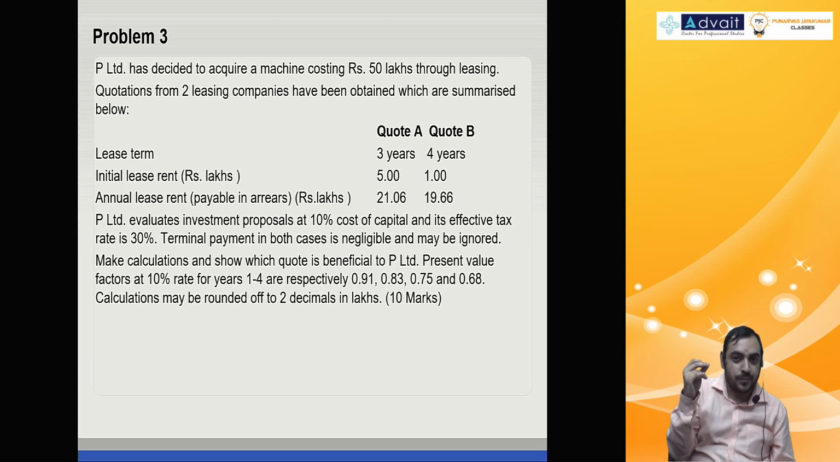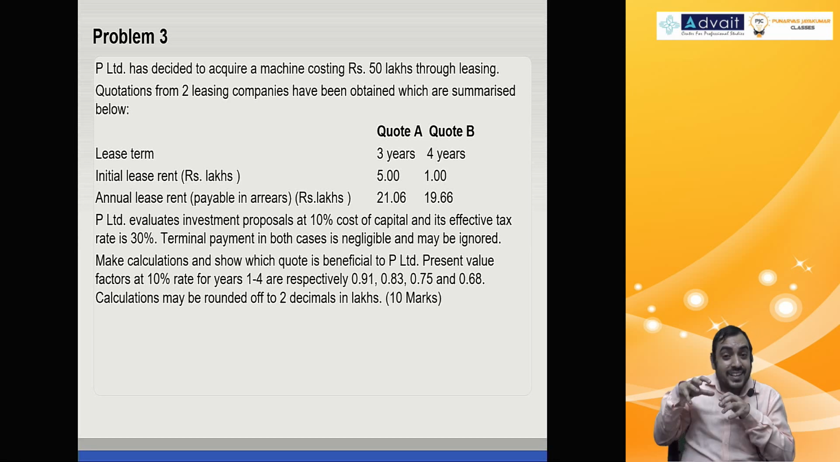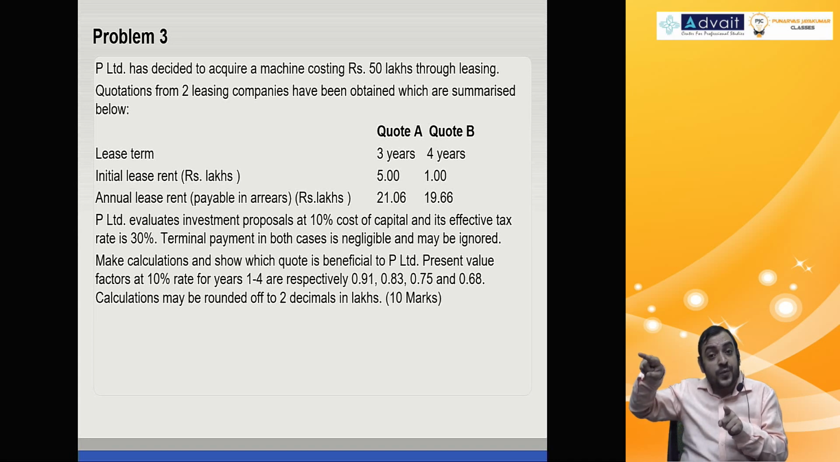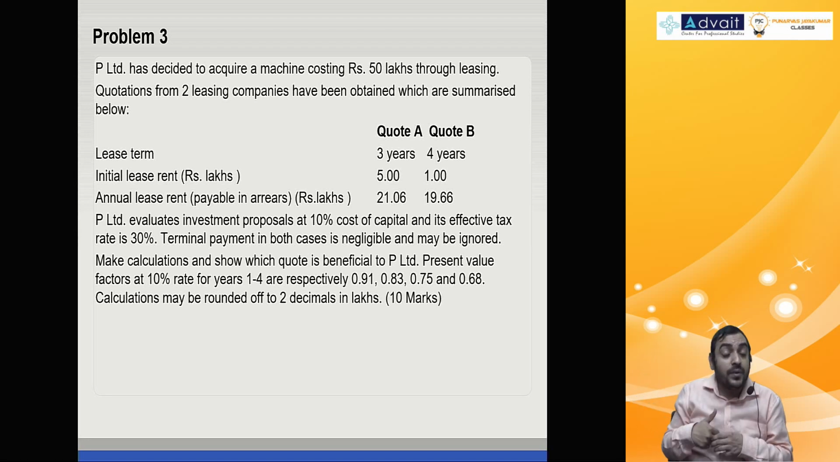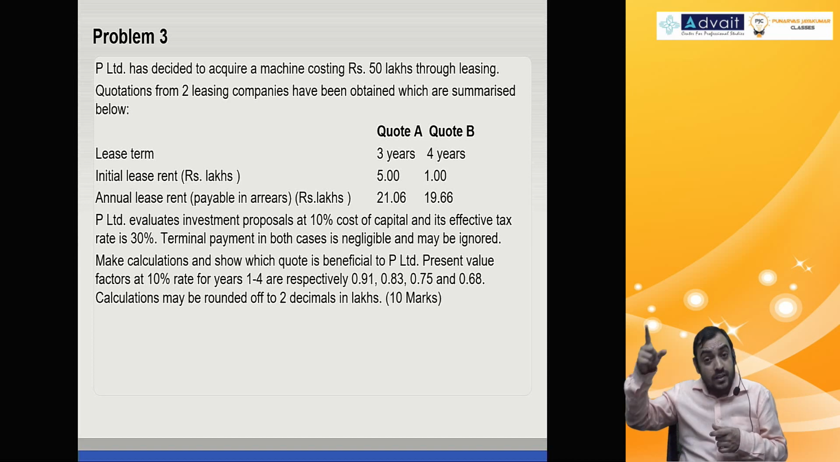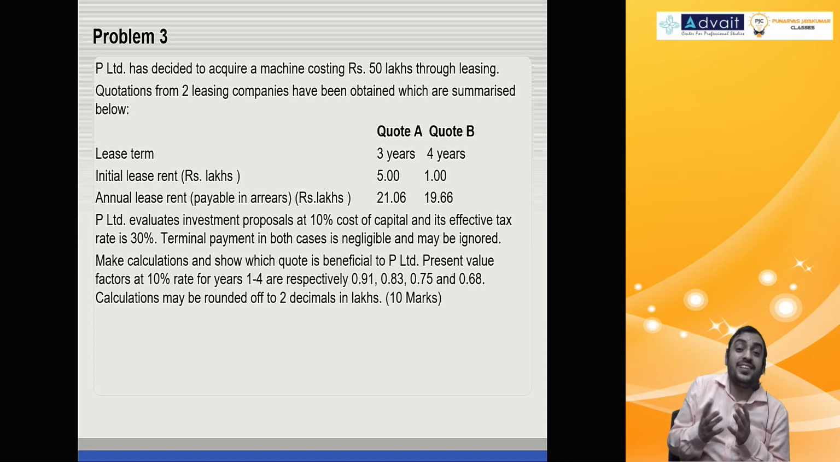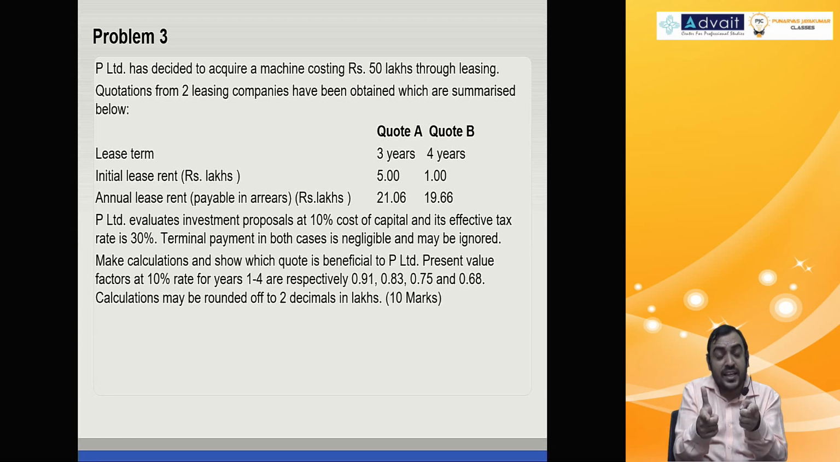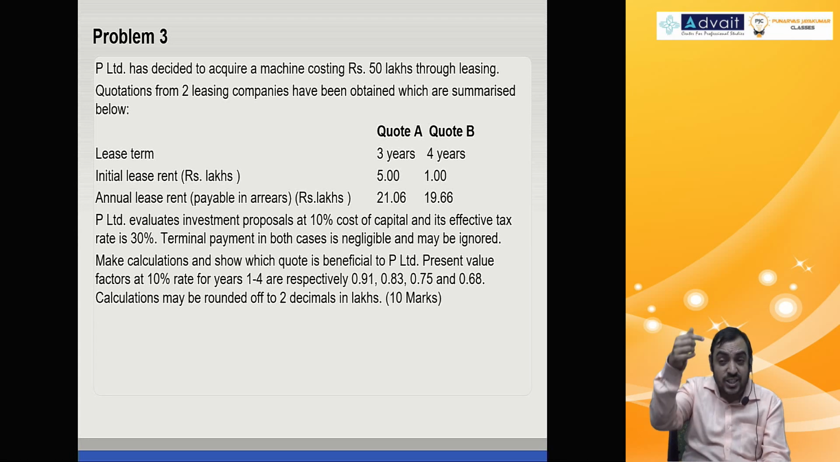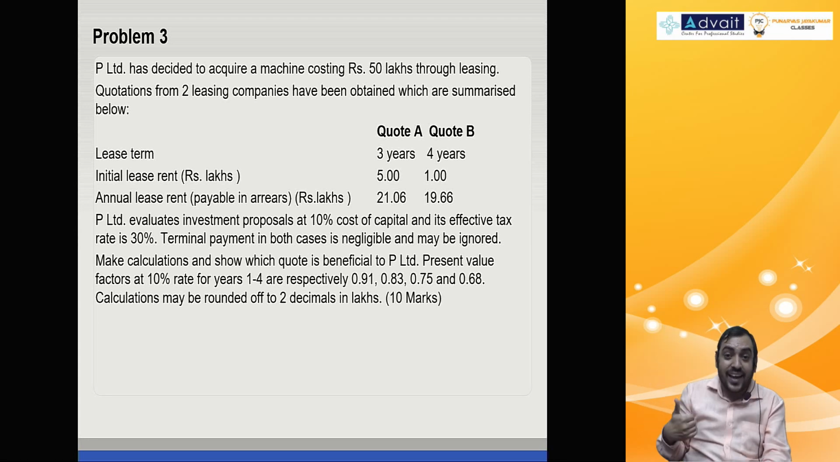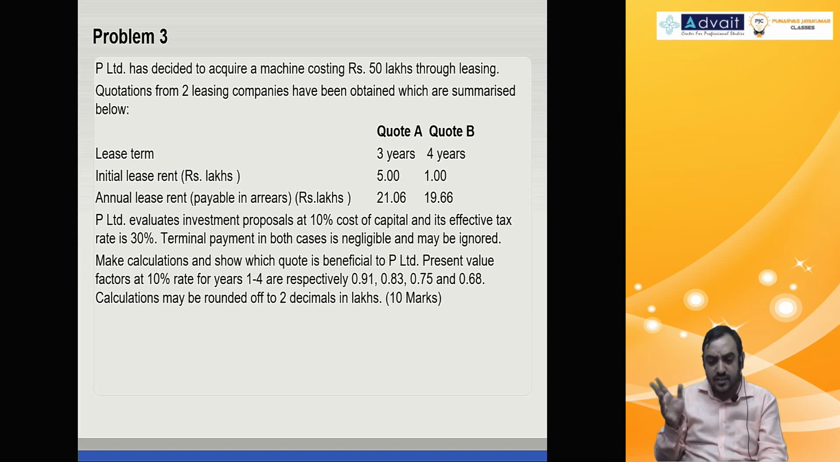But initial lease rent, be careful, pay focus. Please be attentive. Initial lease rent means the payment will take place today, tax benefit will come at the end of the year. So you can't do 1 minus T directly. Payment I take directly for present value, but tax benefit, because it happens at the year end, I need to discount it. Be careful. Annual lease rental payable in arrears, that's fine.